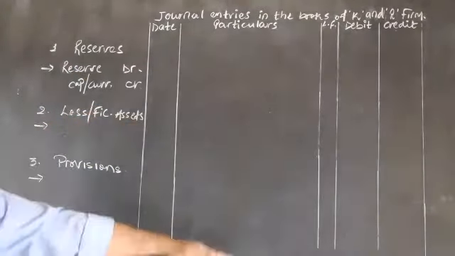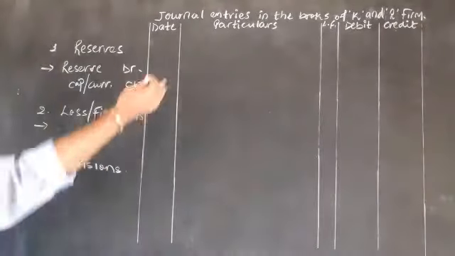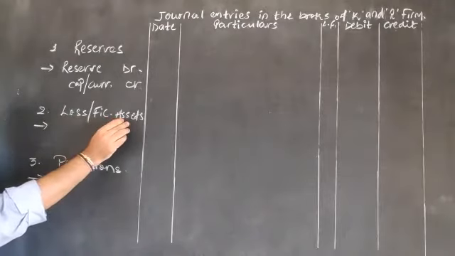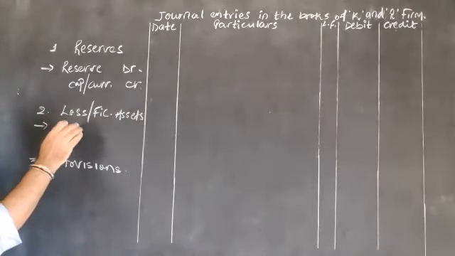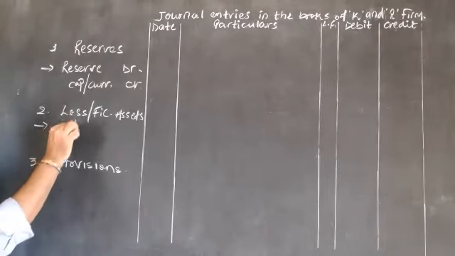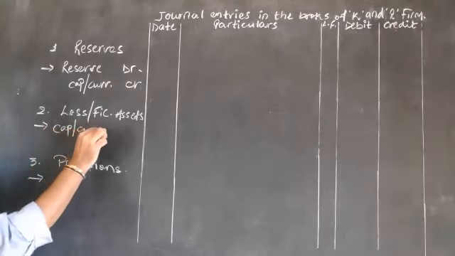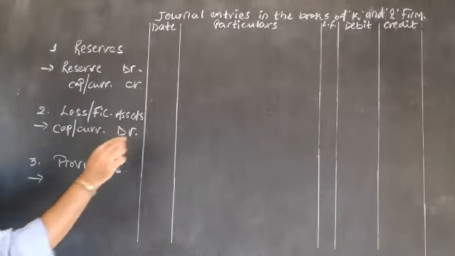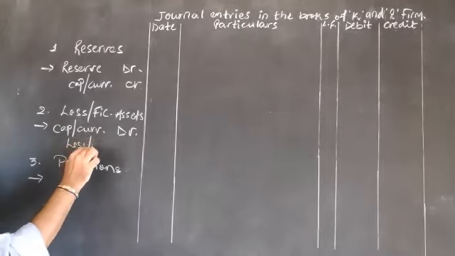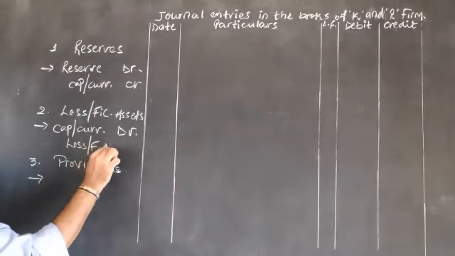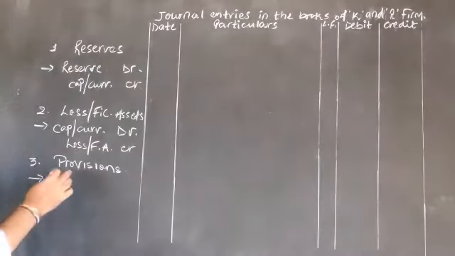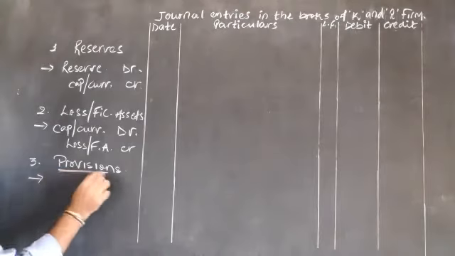Basically we are going to pass the journal entries in this format. For loss or fictitious asset, always having a debit balance, capital or current account debit and loss or fictitious asset credit. And what about the provisions?